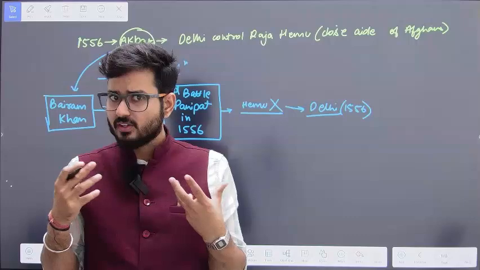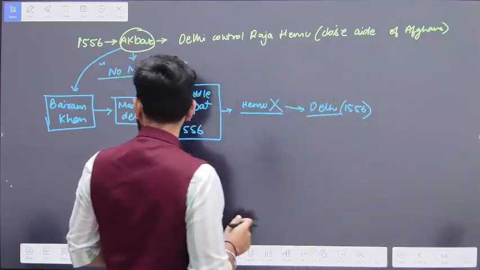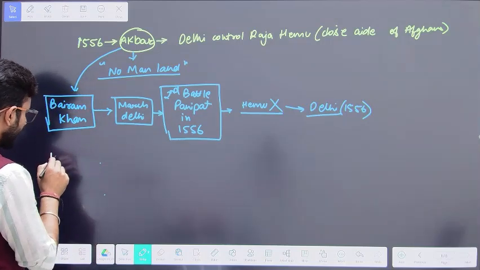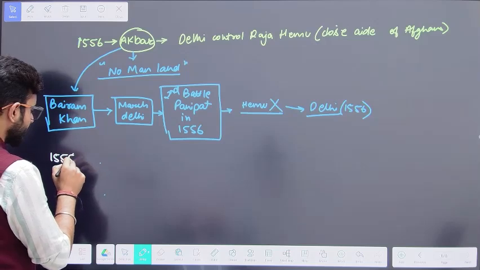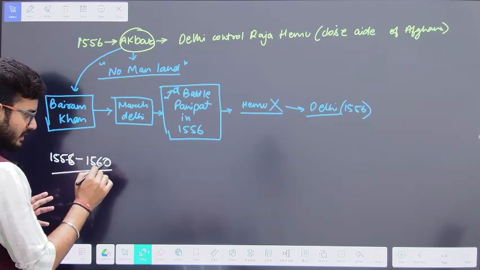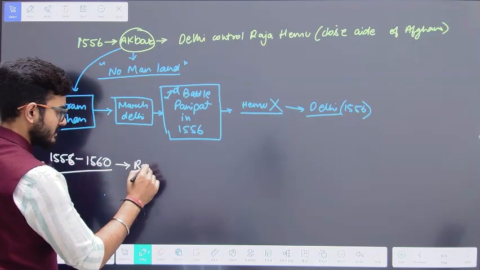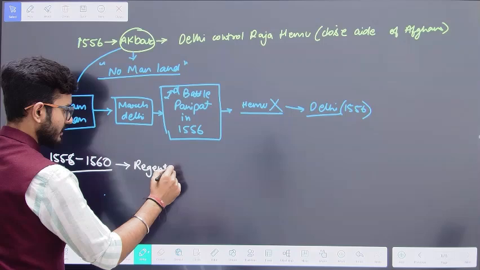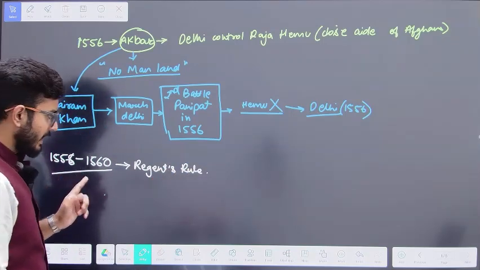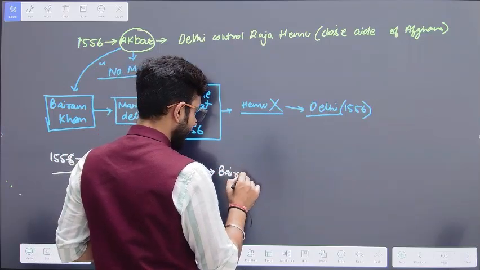So because he did not have that capability to rule, from the time period of 1556 till 1560, Akbar, because he was young, he could not rule. So this time period is known as the regent's rule. And in this regent's rule, Bairam Khan was ruling.